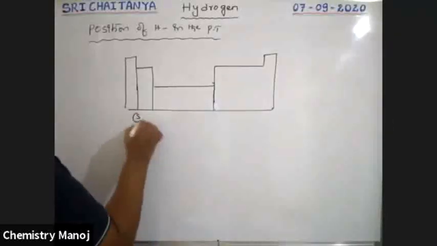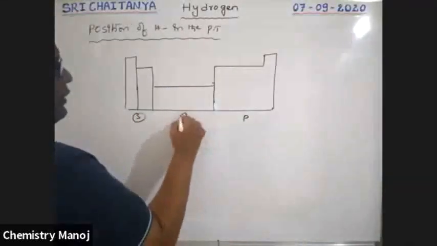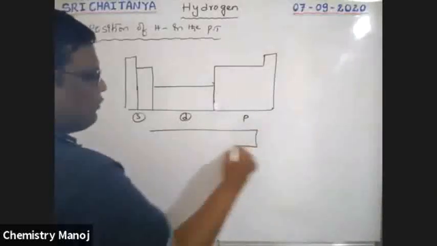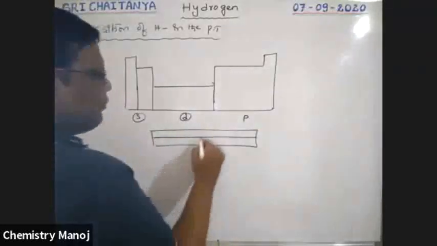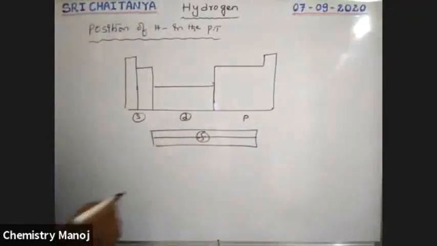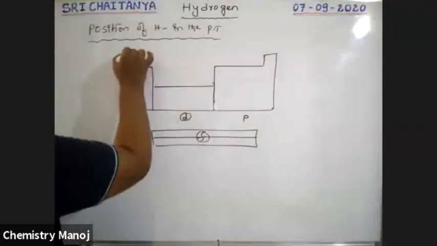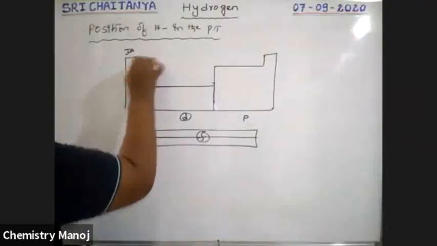So these are S block elements, P block elements, D block elements. At the bottom, 14 plus 14 F block elements are available. This is the rough diagram. This is 1A group elements. This is 2A group elements.